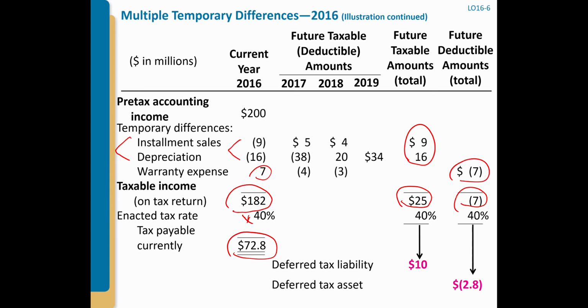So now you multiply by 40%, and you get 10, because 25 is the future taxable amount, so 10 should be deferred tax liability, right? Now look at the future deductible amount, 7 times 40%, you get 2.8. 2.8 should be deferred tax assets. Let's assume initial balances are all 0, because this is the first year.